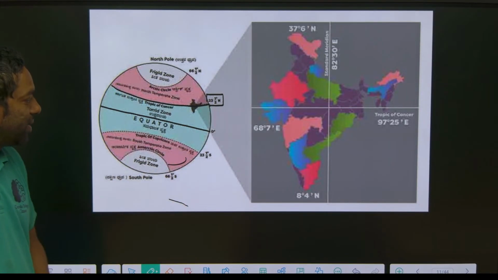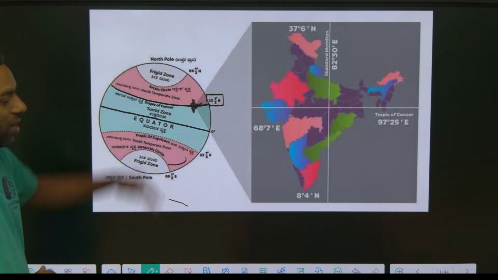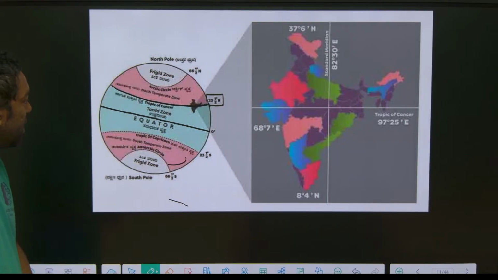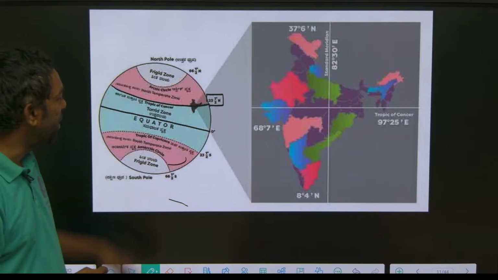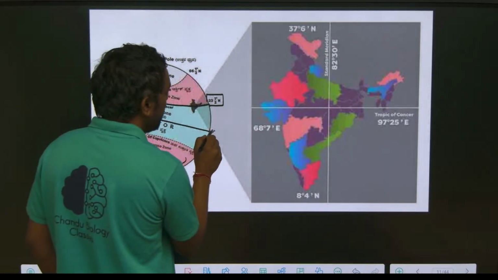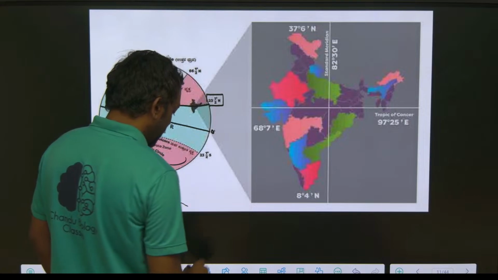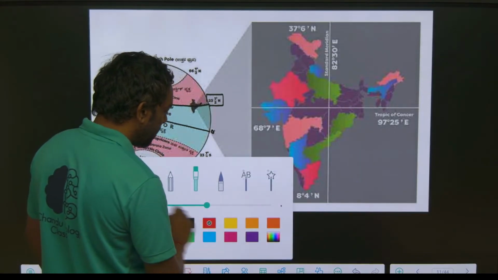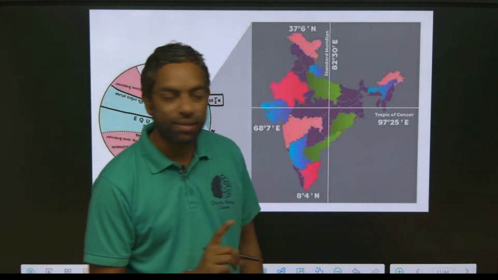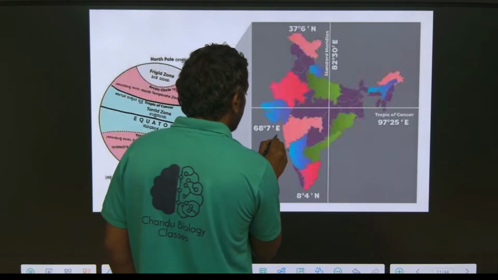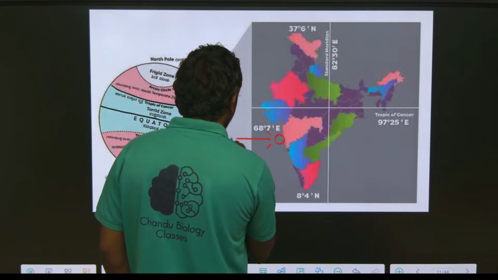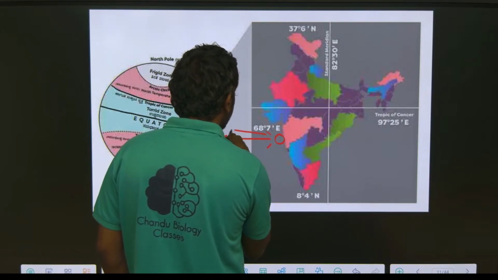India is located above the equator. So guys, just look in here. The characteristic of the equator is that the sun falls directly on the equator. Listen carefully, this is important. The sun rays directly fall on the equator region.